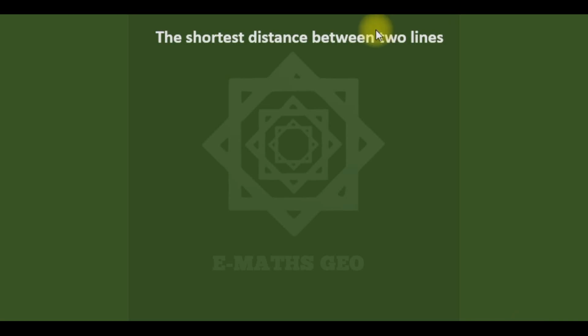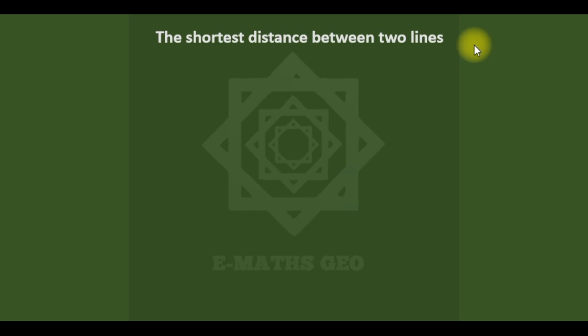Okay, welcome. Today we'll be looking at the shortest distance between two lines. In my previous video, we derived a formula for the distance between a point and a line. But now we'll move it to distance between two lines. But we still need the knowledge of the distance between a point and a line, because we know that lines are made up of points. A line is a collection, or locus, of points.